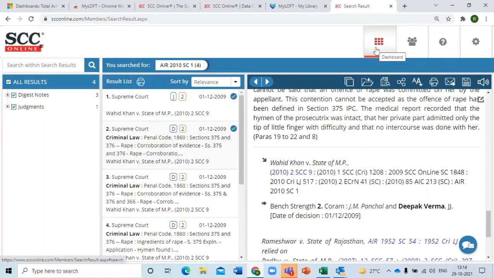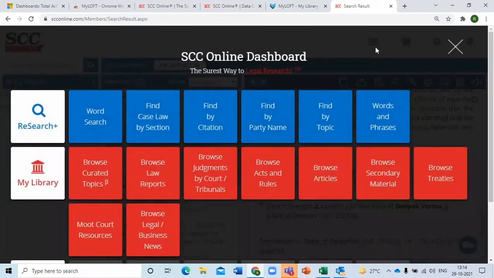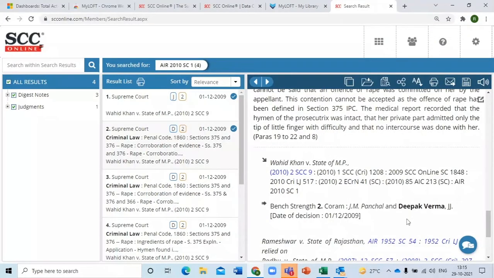So that brings us to the end of the search tiles. Let's now quickly go to the library part. Now, before we go to the library part, I think we'll show one more thing. Please close this dashboard. You can also make your own folders in SEC Online. So, Mr. Rana, can you please click on the judgments only? I think there's only one judgment over here.